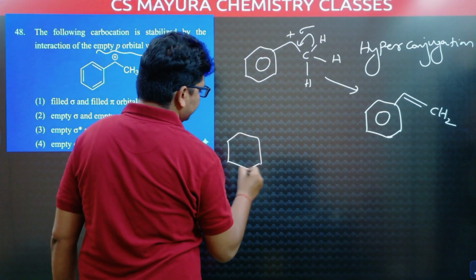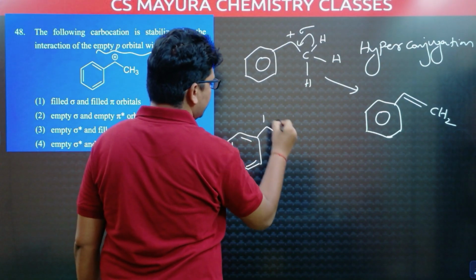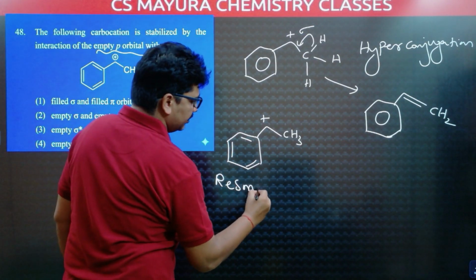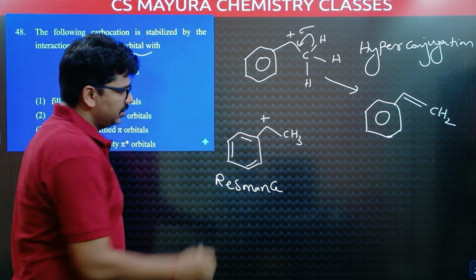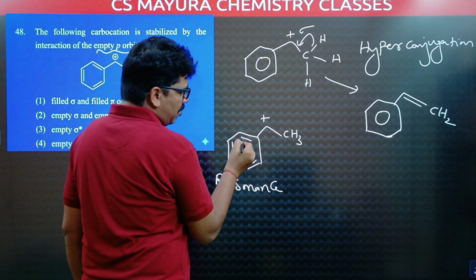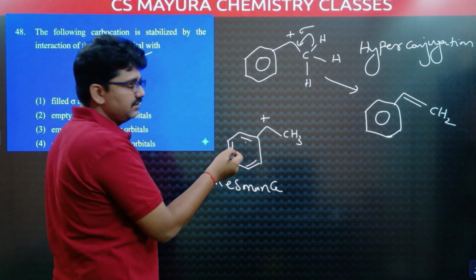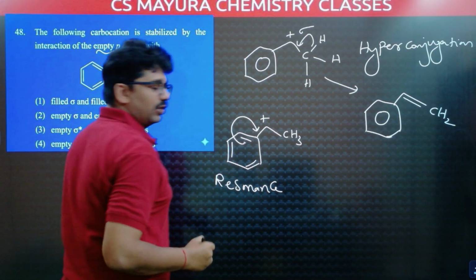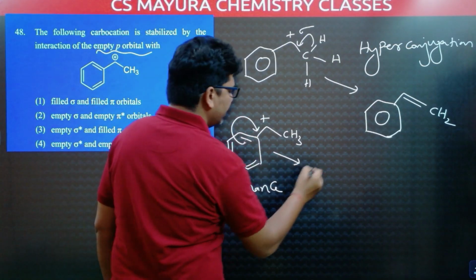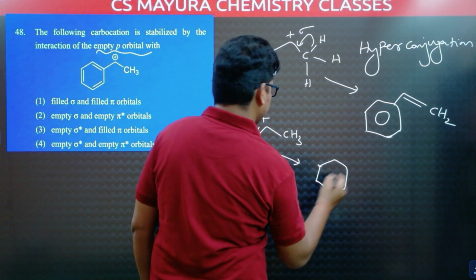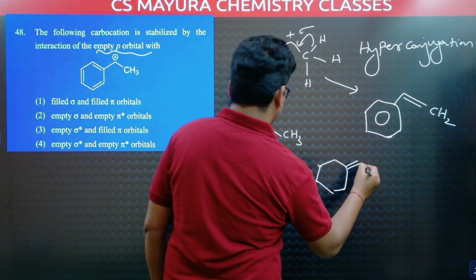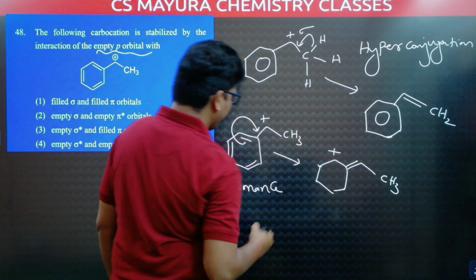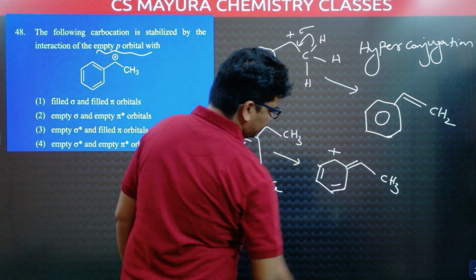Next point is taking benzene and this carbocation. There is resonance. If there is conjugation, resonance is possible: single, double, single, positive charge. So conjugation is there, and when there is conjugation, there is resonance. Now these pi electrons are involved in resonance. In this compound, here you will get a double bond, and this is CH3, no change in that. These pi electrons are shifted to here, so here you will get a positive charge, and these double bonds, no change.